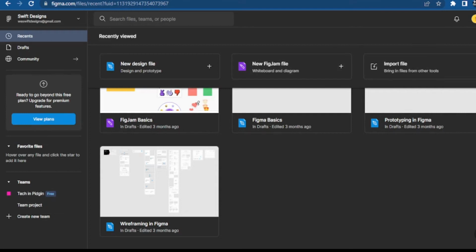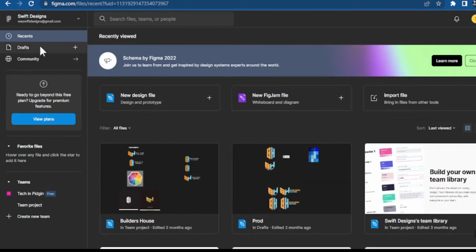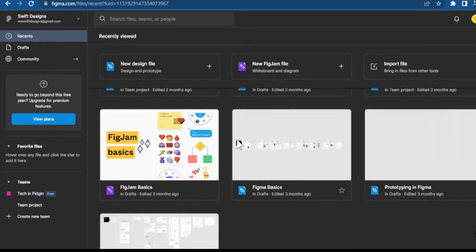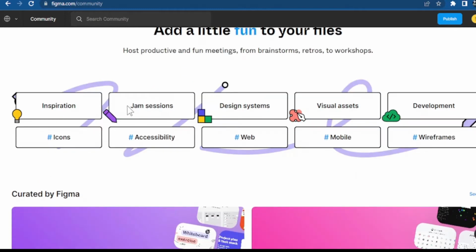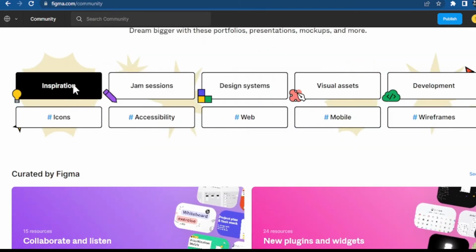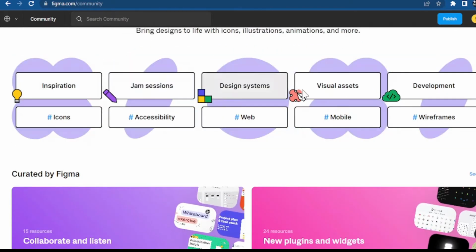Okay. Now, if you come here, you will see that I have this recent. This recent is all the projects I have had before. They are there, and some of them you will see are projects shared with me. But you also have what we call the community. If you come to the Figma community, you can find inspiration for projects, Figma Jam, and many other things.